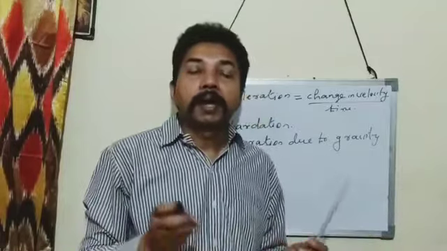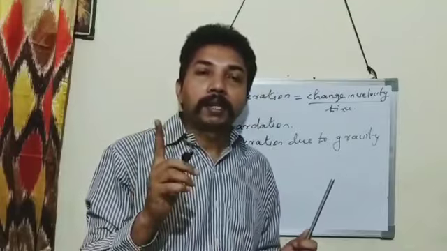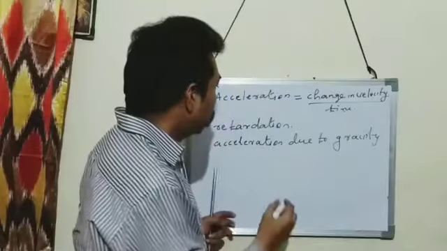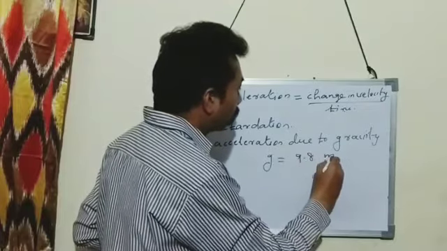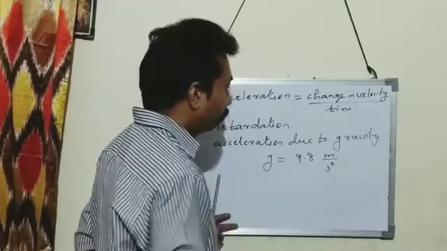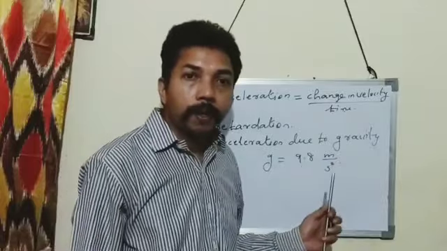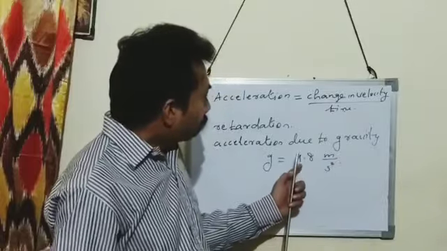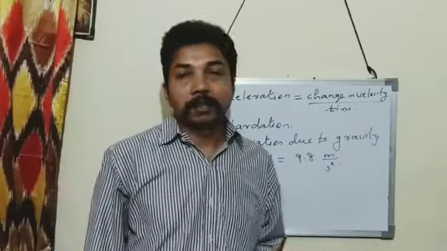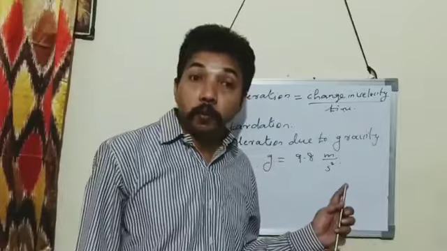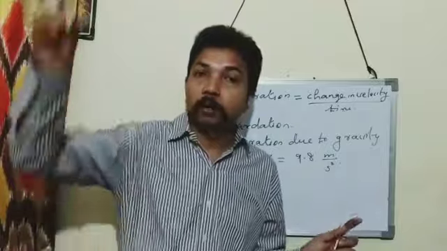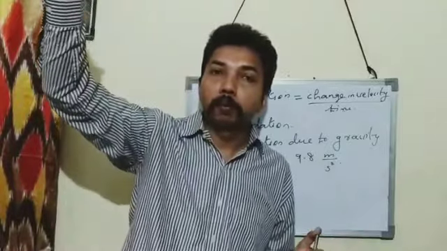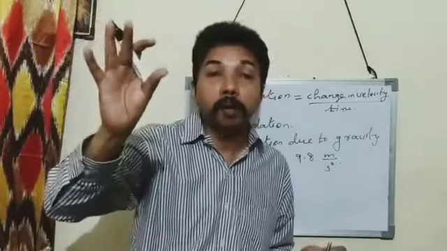The magnitude of average acceleration due to gravity is 9.8 meter per second square. So this is the average value of acceleration due to gravity. In the case of a freely falling body, it has a uniform acceleration.